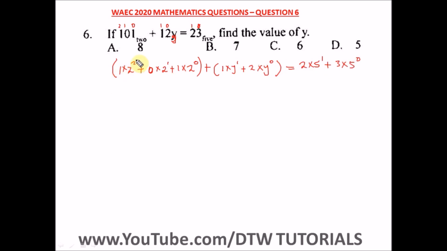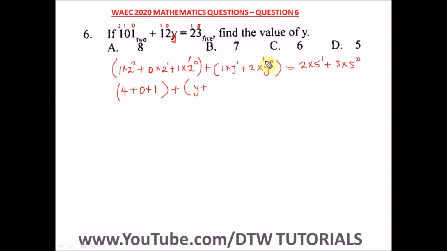So we have 1 times 2 raised to power 2. What's 2 raised to power 2? That's 4. And 4 times 1 is 4, plus 0 times 2 raised to power 1. 2 raised to power 1 is 2, and times 0 we're still going to have 0, plus 2 raised to power 0, which will give us 1, and 1 times 1 is 1, so we have plus 1. Then plus, open this bracket, this is 1 times y raised to power 1. What's y raised to power 1? That's y, and y times 1 is y.